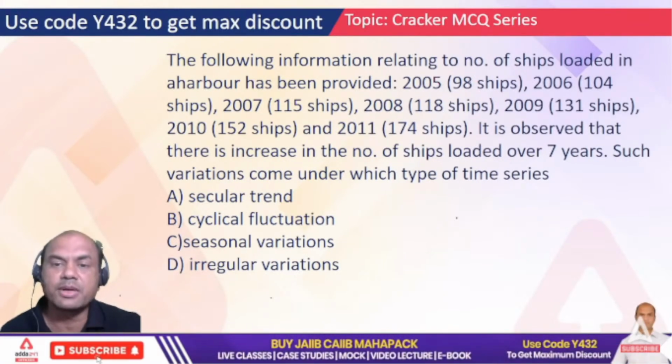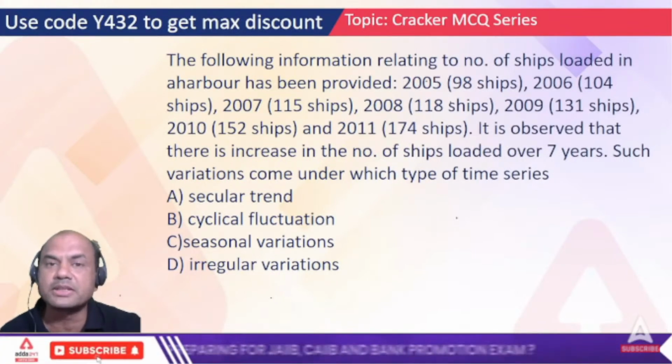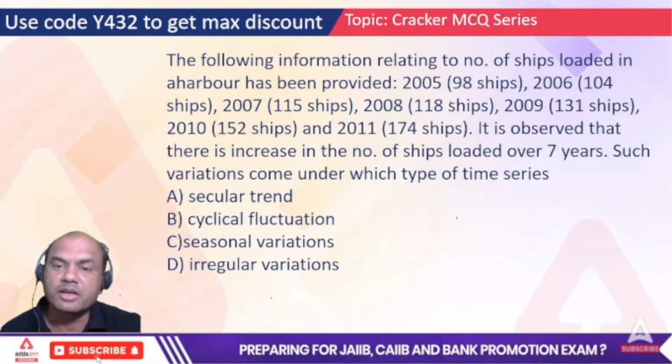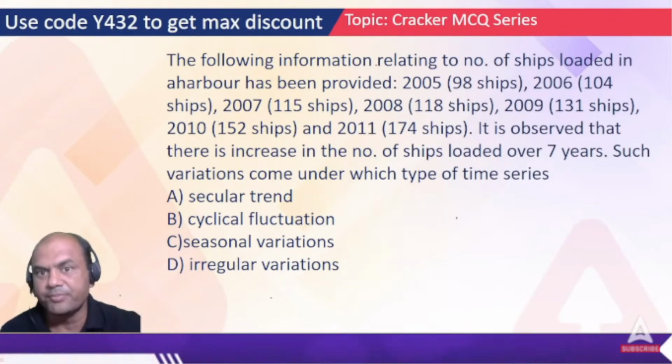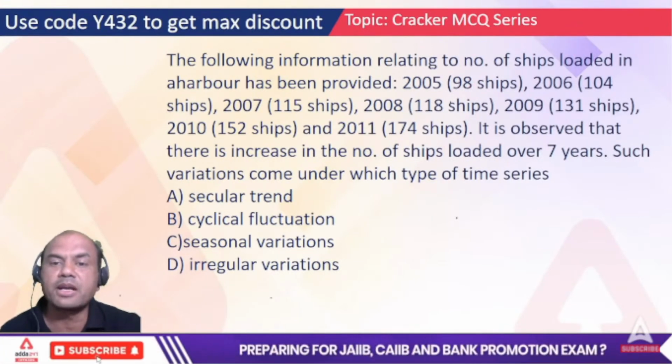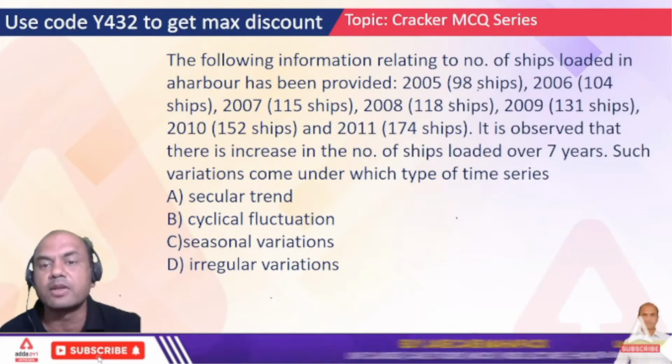Type in the comment section fast. If you feel ships are dependent on year, type S on Y. If you feel years are dependent on ships, type Y on S.